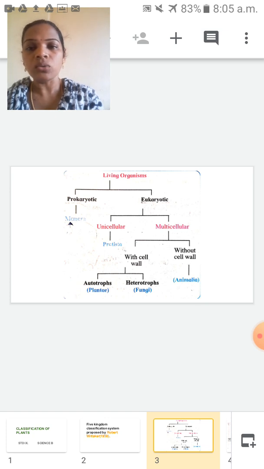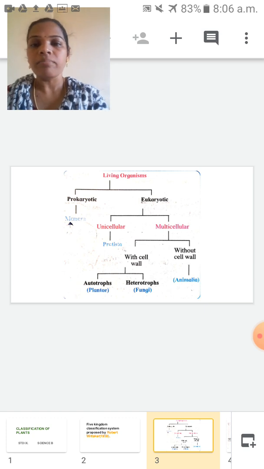Prokaryotic means there is no well defined nucleus. The nucleus is not well developed, and there is no nuclear membrane around the nucleus in a prokaryotic cell.